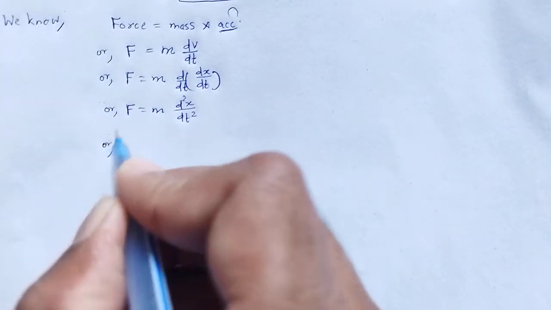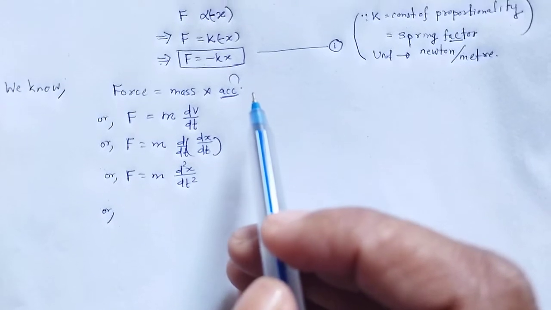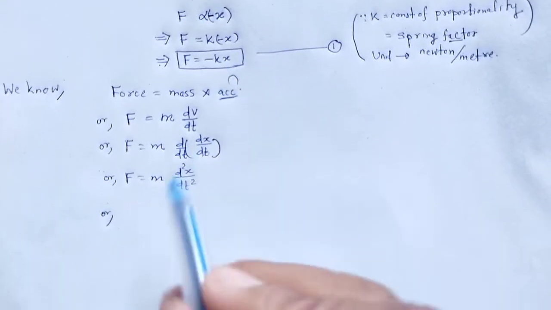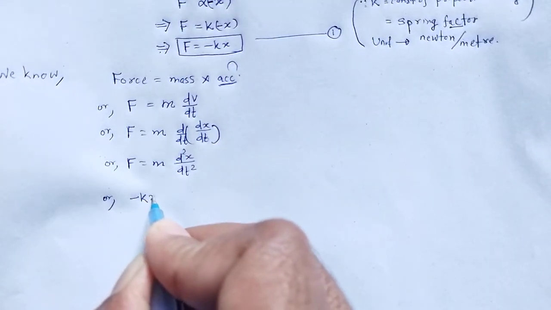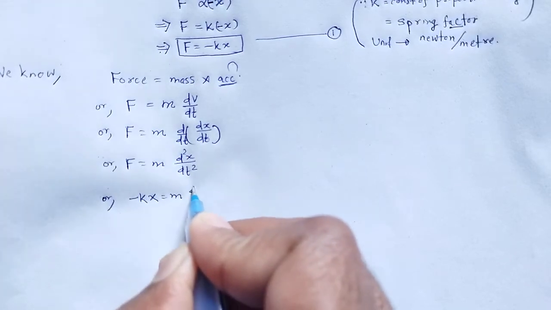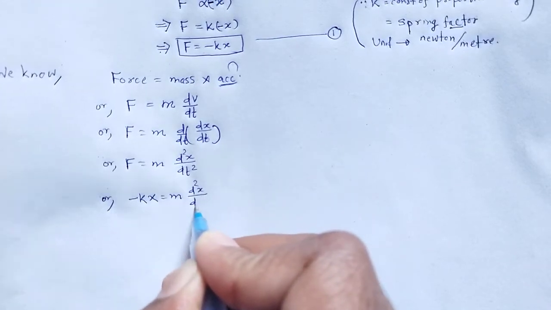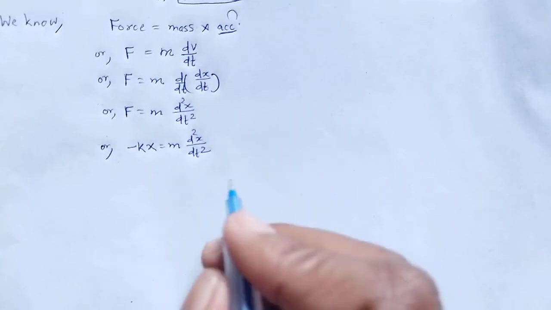We know F is equal to minus kx, which is equal to m d square x by dt square.